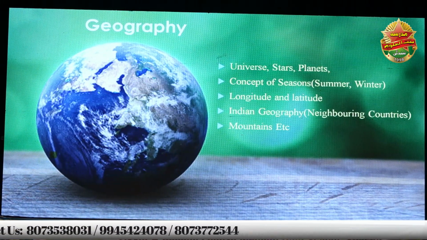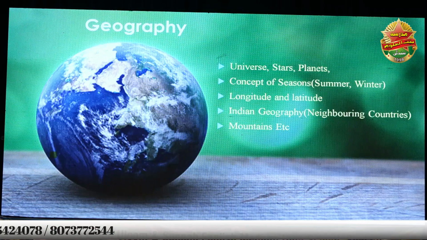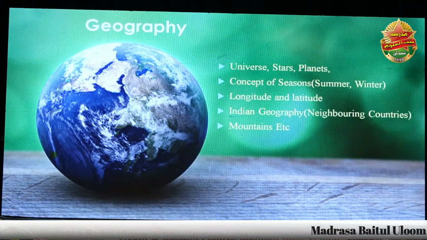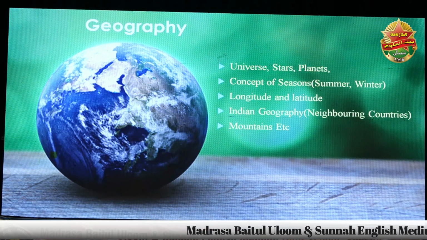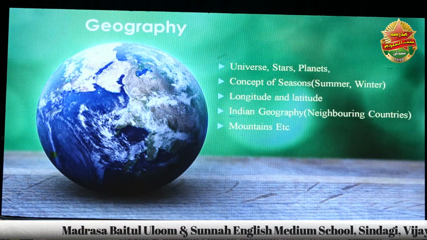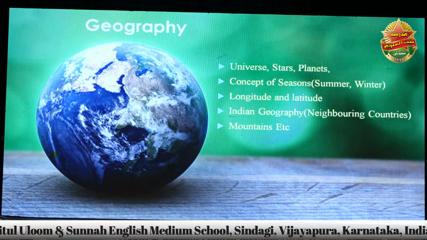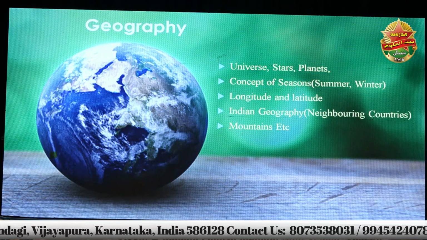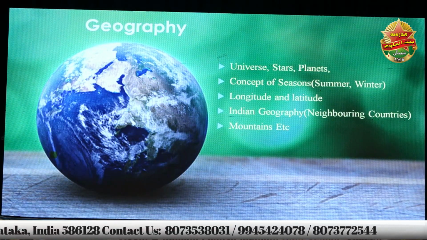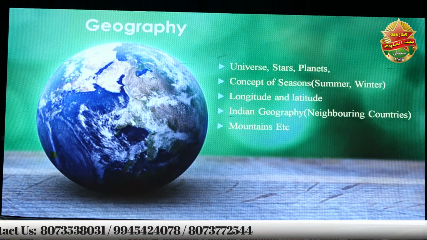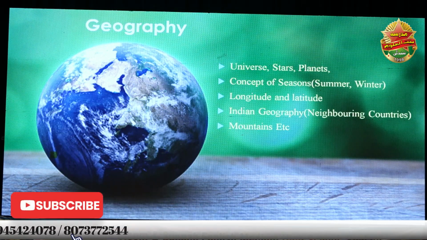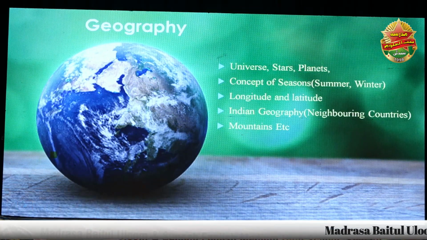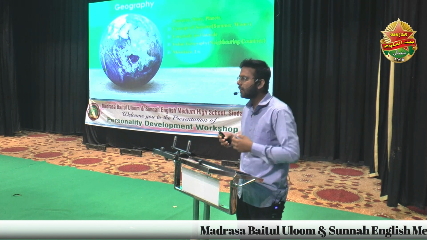In this geography, we will discuss the very basic things like how the universe was formed, and later on how many stars are there, how many planets are there, and second, the concept of seasons. How does the formation of winter take place? How does the formation of summer take place? And later on, longitude and latitude. I think we might know that the United Kingdom is 5 hours 30 minutes behind us. What does this mean? How do longitude and latitude impact the daily timeline?